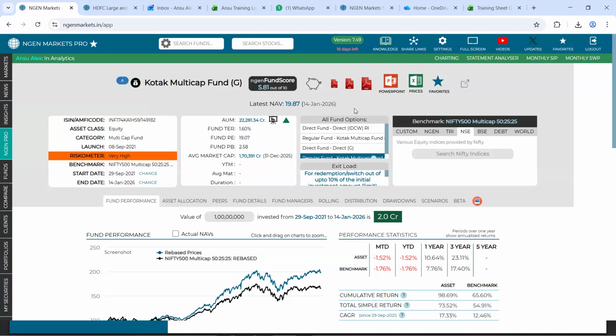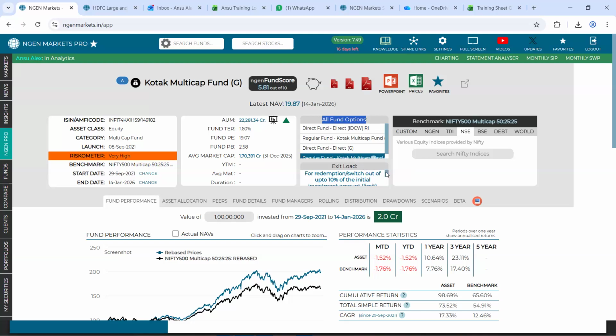Next to that, if you move further towards the right, you can come across this option called the all funds option, which gives you the flexibility to select the type of fund that you're looking upon. Currently, since we are looking upon a regular fund, it is highlighted in this blue bar. If, let's say, you want to look upon only the direct fund, or maybe an IDCW fund, you have an option to select from these, as these are simply clickable on your end.